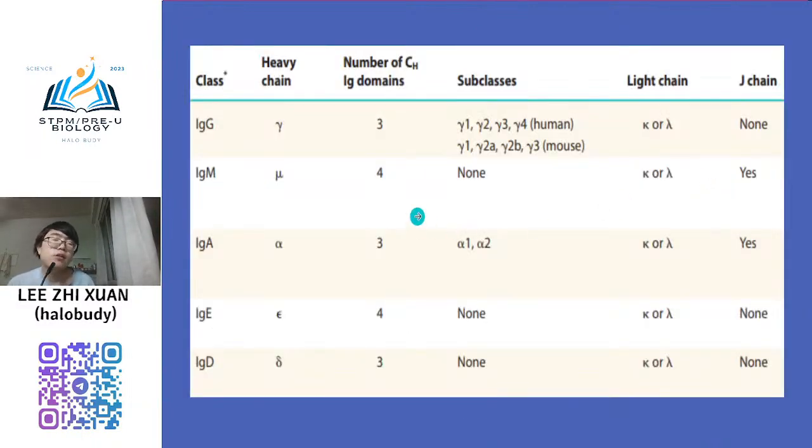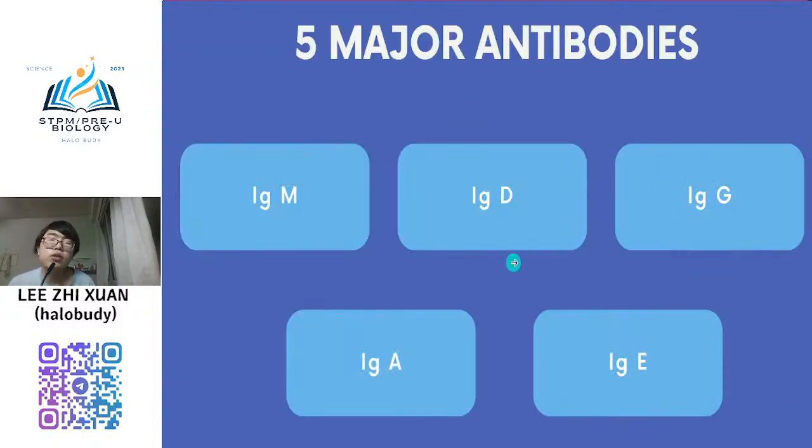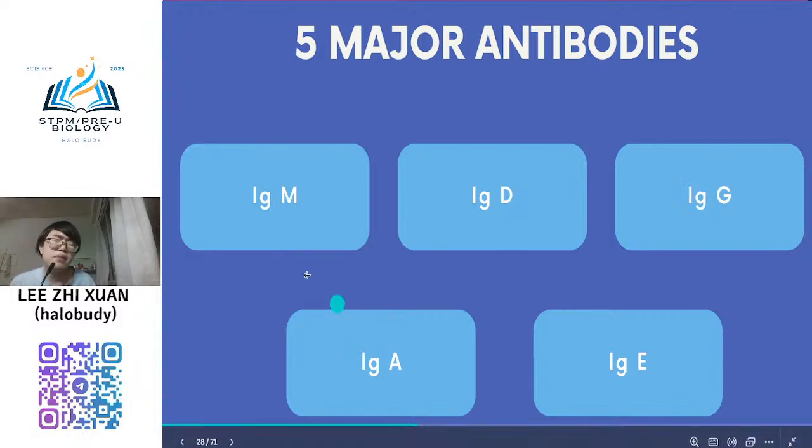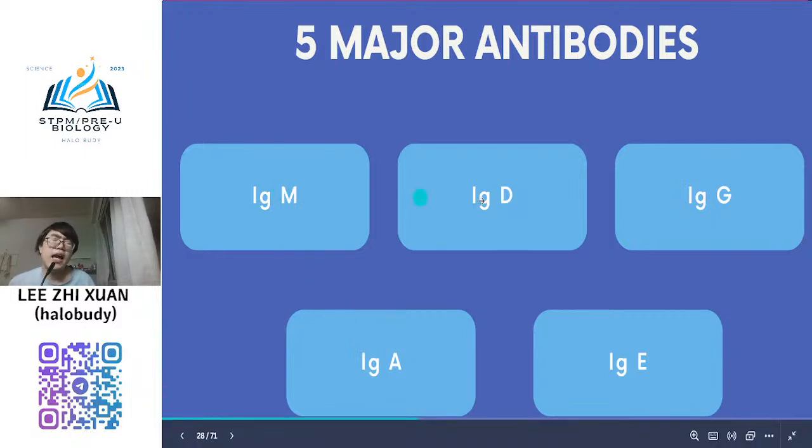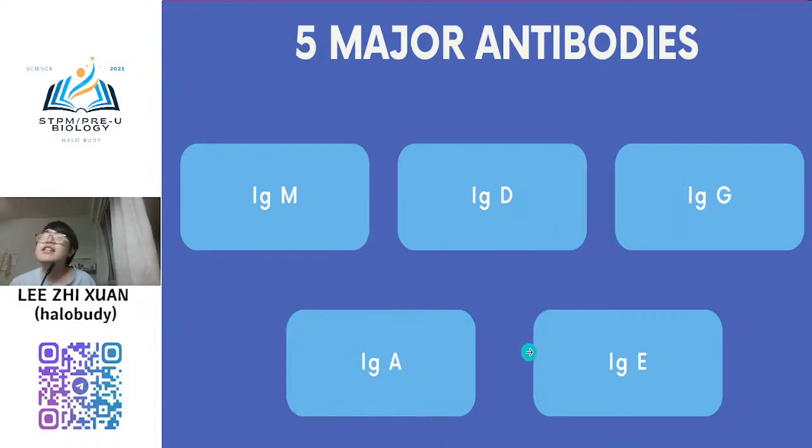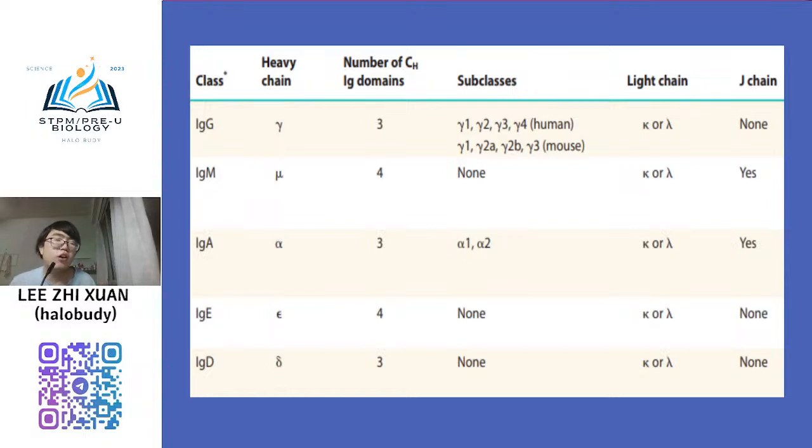Okay. For this one, I need to tell you about the types of antibody. So there are a total of 5 major types of antibody. So why 5? And then you see the names, MDGAE. Why not say ABCDE? Like this it is difficult to memorize. MDEAG. Why not ABCDE? ABCDE is easier. Why? Because it depends on the structure of their chain.